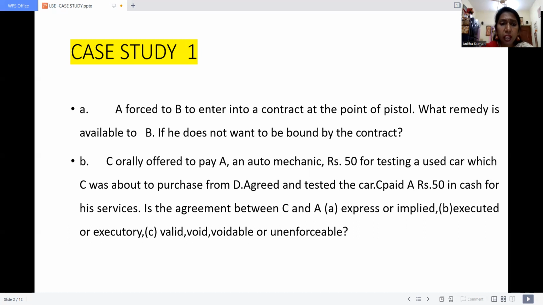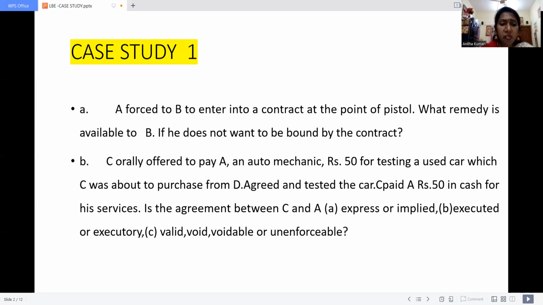In this case, it is clearly mentioned that A, the auto mechanic, tested the car, and C, who entered into the contract, has paid for it. So both parties, C and A, have performed their respective promises. So the given case study is an executed contract. This is the answer for B.